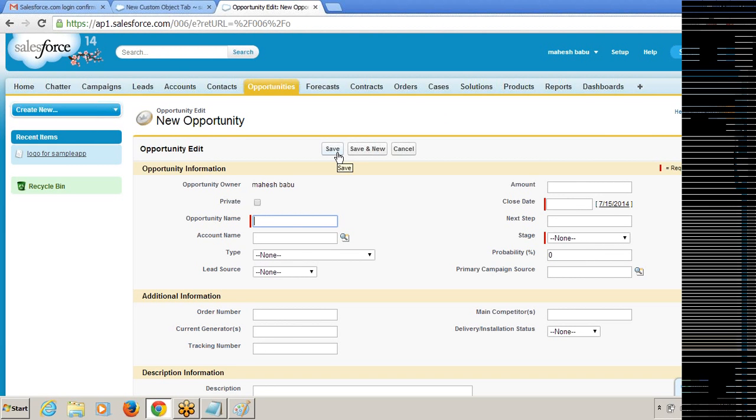Simply you can understand, tab is a door. If you want to enter into your house, we have to open the door, right? Through the door only we can enter into the house. In the same way, if you want to enter into the object and see the fields in the object, we can enter through the tab only. That's why we can create only one tab for a single object.